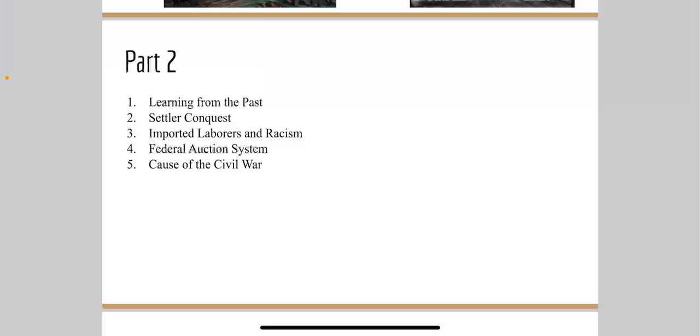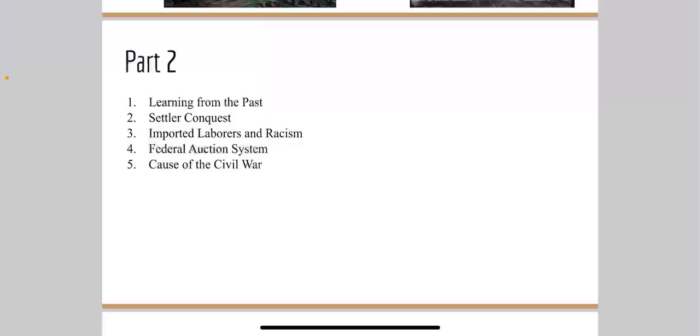Imported laborers and racism. Specific groups of imported laborers, including Chinese and Mexican workers, often encountered racism as they contributed to mining, ranching, and railroad construction. Federal auction system. The federal auction system facilitated land acquisition, but also enriched some while leaving others behind.